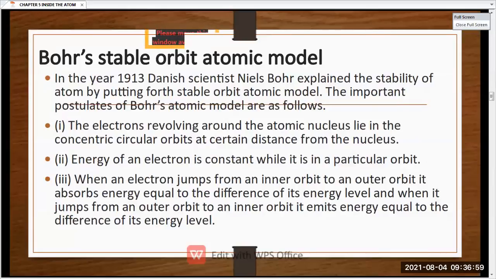Okay, and in more simple words, as an example he gave that of the solar system. Our solar system is one of the examples. So in the solar system, what we can see is that the sun is stationary at the center, while the planets are revolving around it, each at a fixed path.